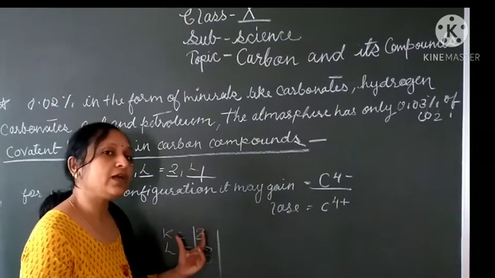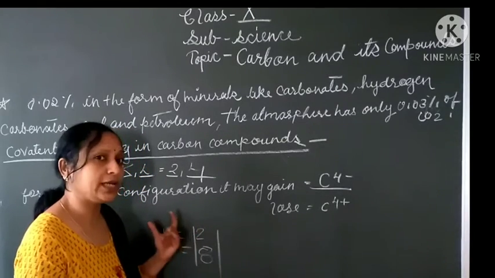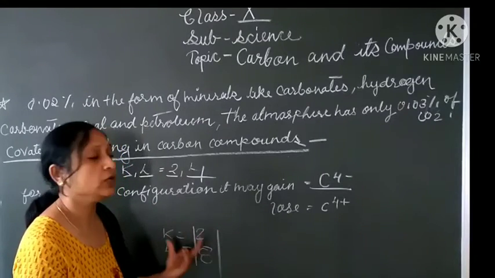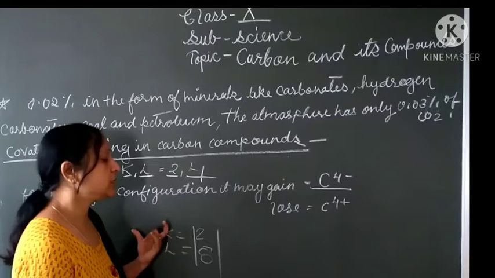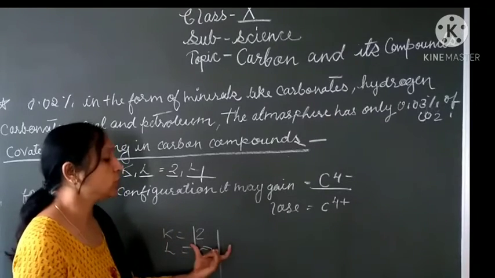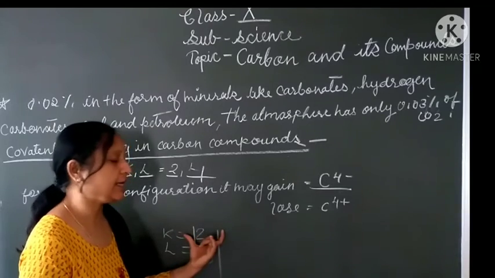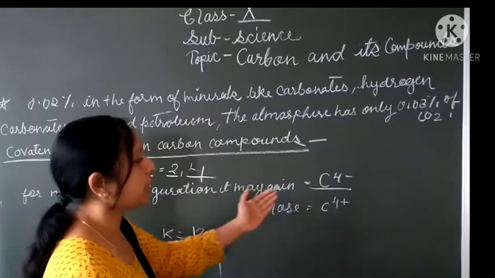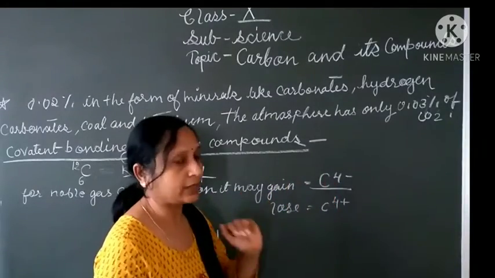So it is very difficult for the nucleus. The nucleus has 6 protons, so it is very difficult for 6 protons to hold 10 electrons. So it is impossible for carbon to gain 4 more electrons.